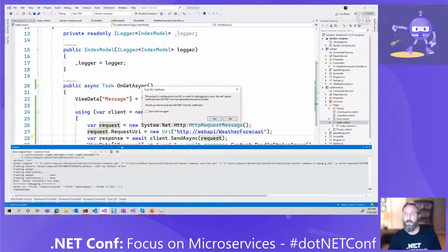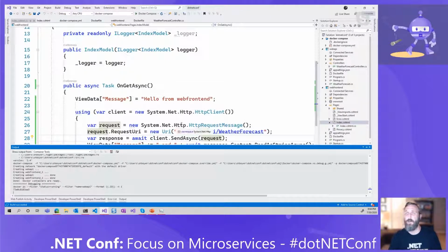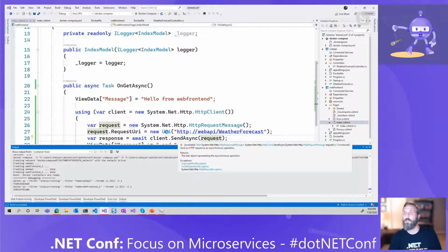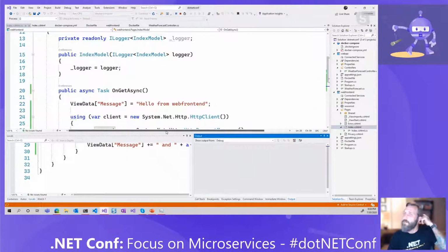It's created our web API. Oh, Barry would be very happy. Yes, I want to do my SSL. I will trust my certificates. It's going to ask me again for my other project. There we go. Yep, we do. Okay. So now it's going to run those, and I should launch our application here in a second. Perfect.